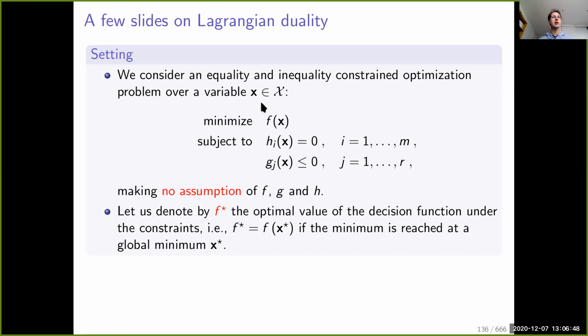You have a variable x that you want to optimize over some set big X. You want to minimize f of x, and you have a set of constraints that need to be satisfied for a specific problem.